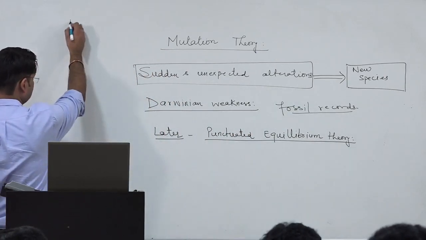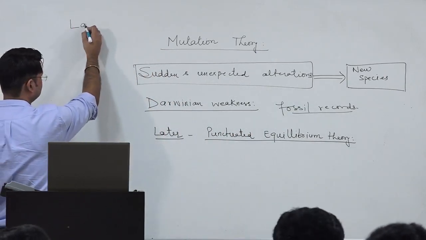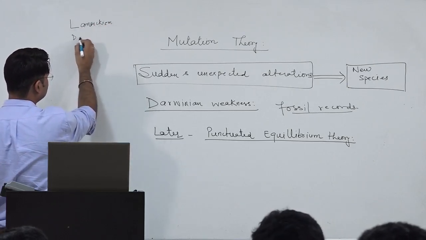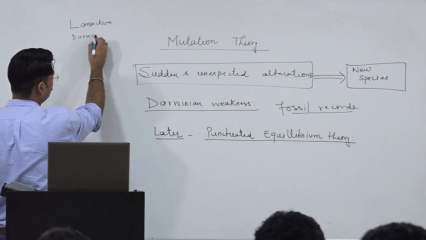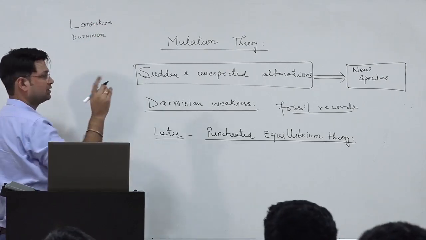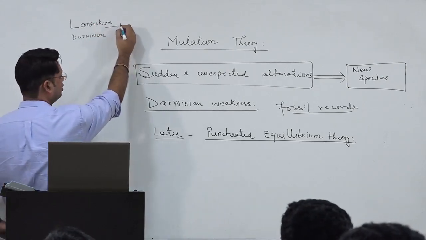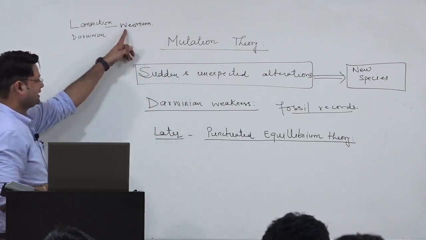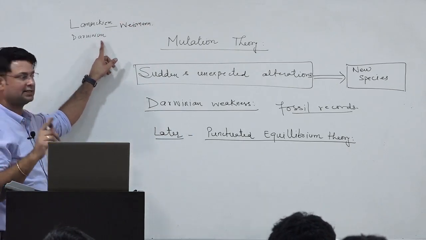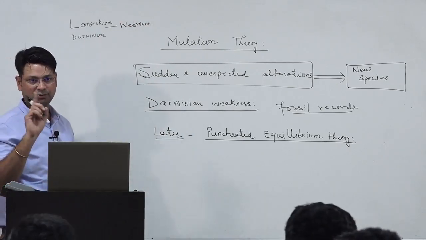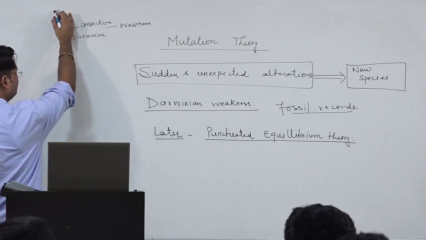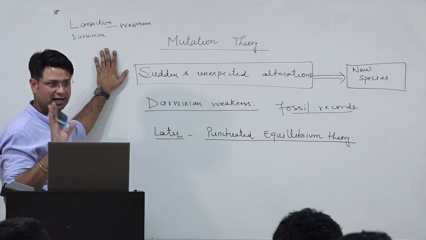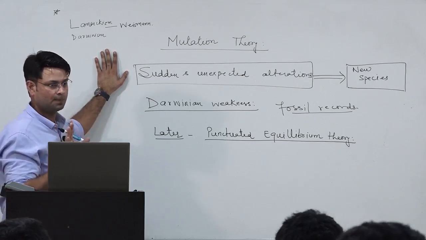See, you study Lamarckism, you study Darwinism, although not in the chronological sequence, I am just giving you the critiques. Here you just see the critique of Weismann, right? Although Weismann's theory came after Darwin, it is not that his theory was before Darwin, I am not saying that. I am just giving you the caution that I am not going chronologically. I am just giving you the essence of things, that who criticized who, right?